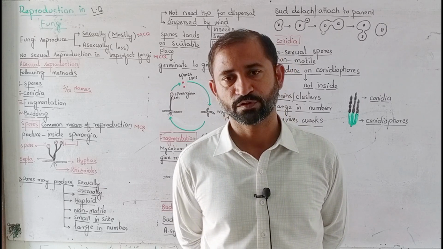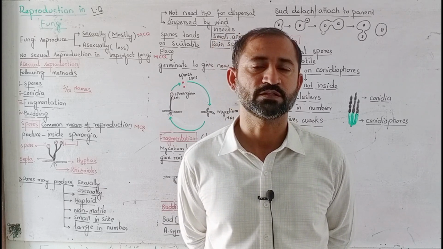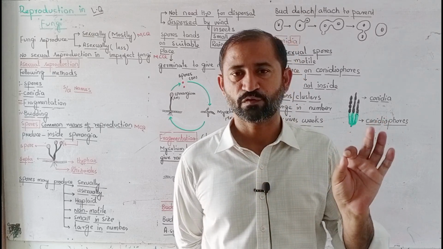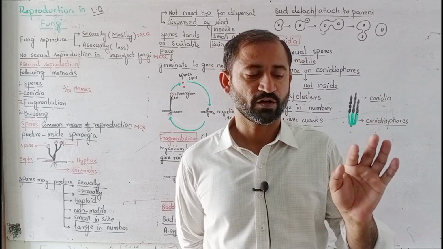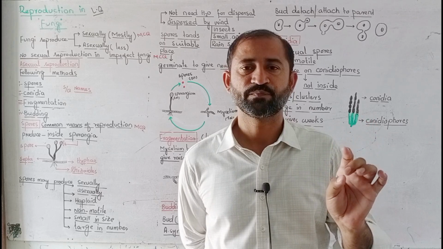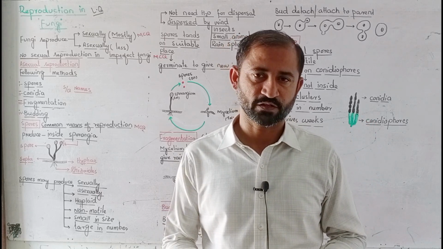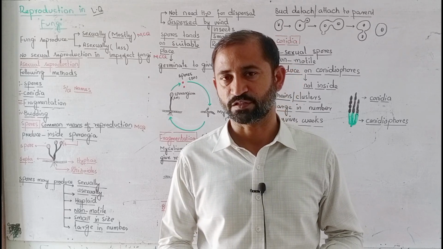Through asexual reproduction, fungi have 4 different methods. Fungi can reproduce asexually by spore formation, by conidia formation, by fragmentation and budding. These are the 4 different methods of asexual reproduction. We will discuss them in detail.